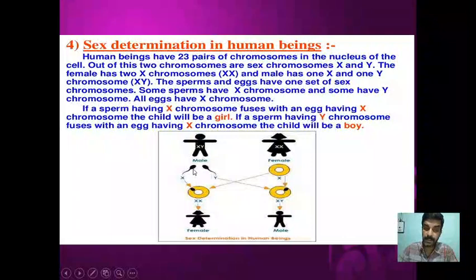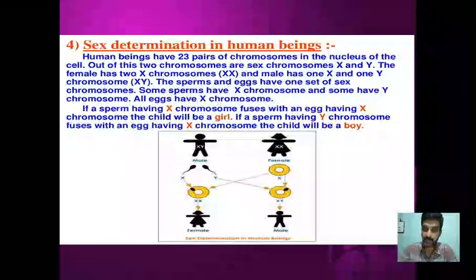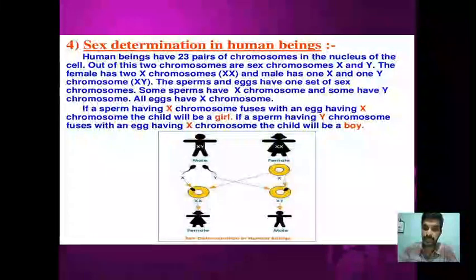When a sperm carrying an X chromosome fertilizes the egg, which is also carrying an X chromosome, the resultant baby will be female, or the zygote will develop into a female. Or when a sperm carrying a Y chromosome fertilizes the egg, which always carries an X chromosome, then the progeny will be male.